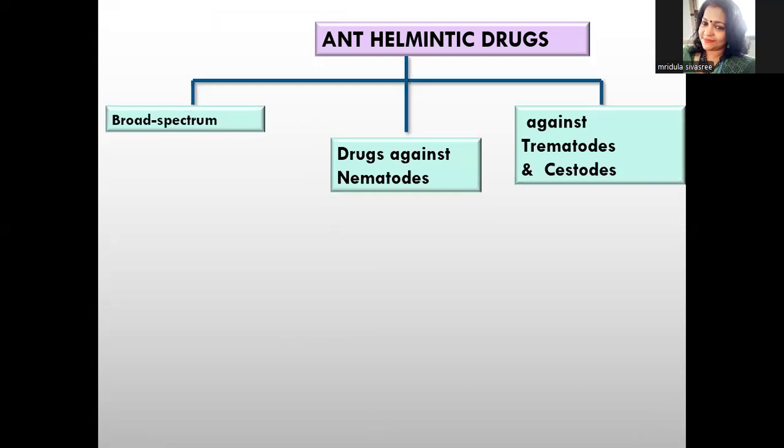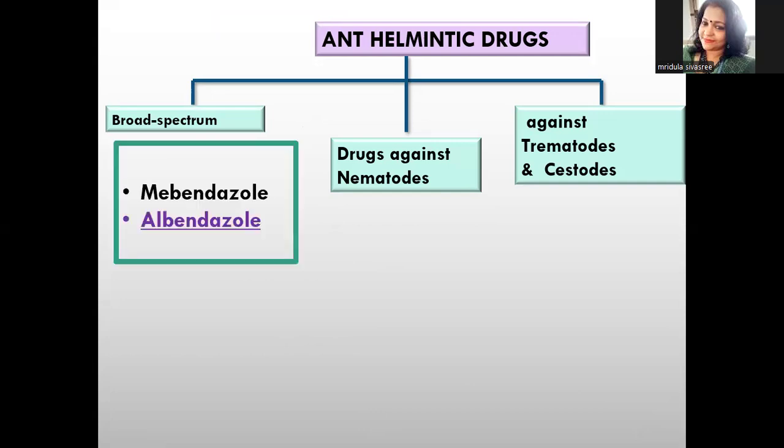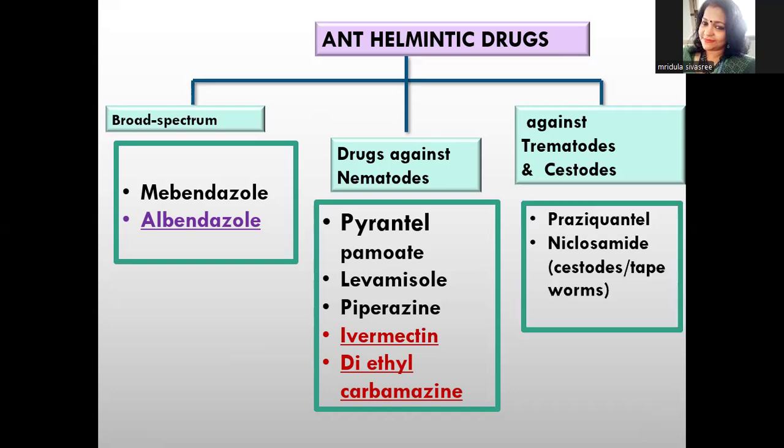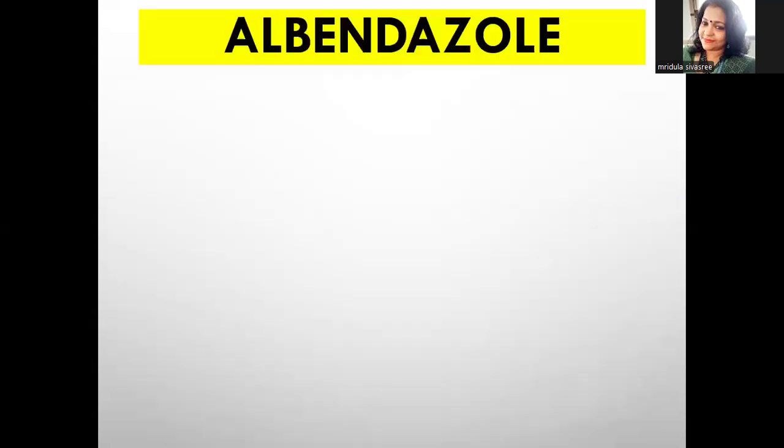That is broad spectrum anti-helminthic agents, nematode agents, and trematode and cestode treating agents. Albendazole, which is mainly used in worm infestations, is a broad spectrum anti-helminthic agent. Then nematode drugs are ivermectin, diethylcarbamazine, pyrantel pamoate, levamisole, and piperazine. Then the drugs used against cestodes and trematodes are praziquantel and niclosamide.